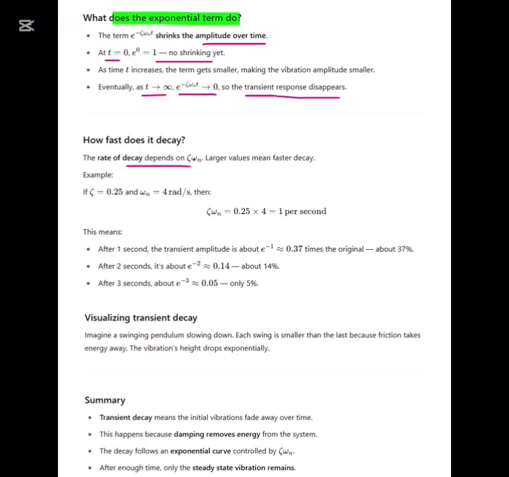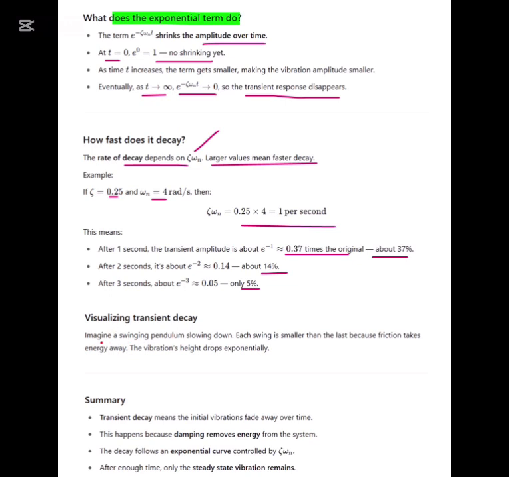How fast does it decay? The rate of decay depends on two parameters, zeta and omega n. The larger the value, the faster the decay. For example, if zeta is 0.25 and omega n is 4, the multiplication is 1 per second. So after 1 second, the transient amplitude is about e^(-1), which is 0.37 times the original. That means about 37%. After 2 seconds, it's only about 14%. After 3 seconds, only about 5% remains, so 95% has died out.